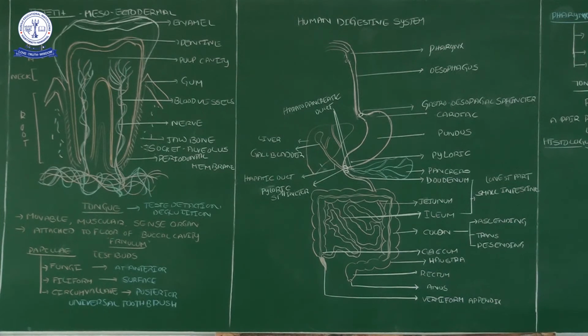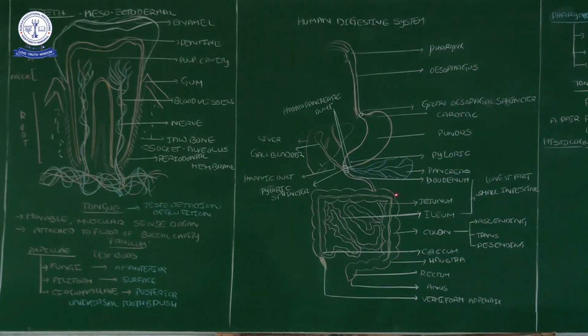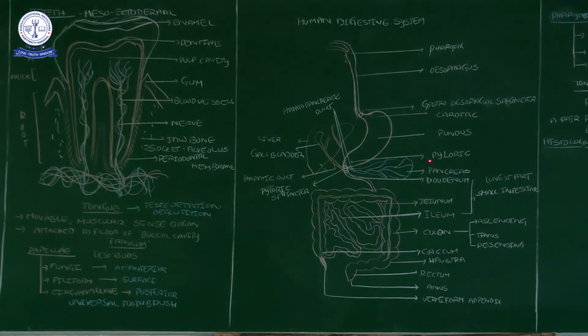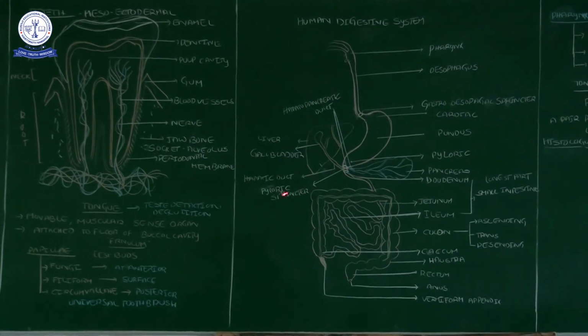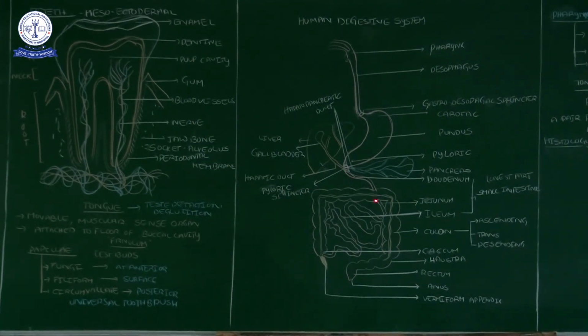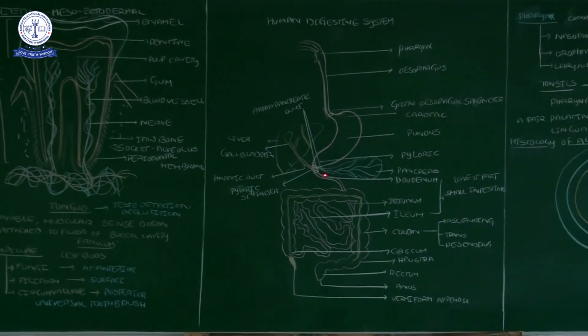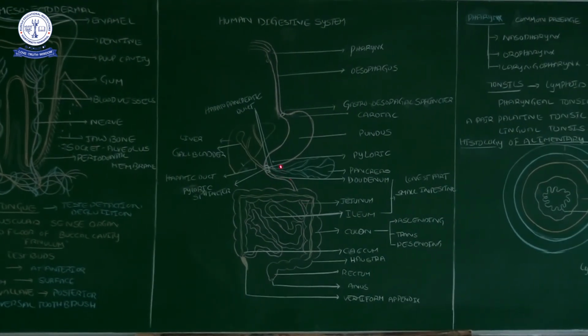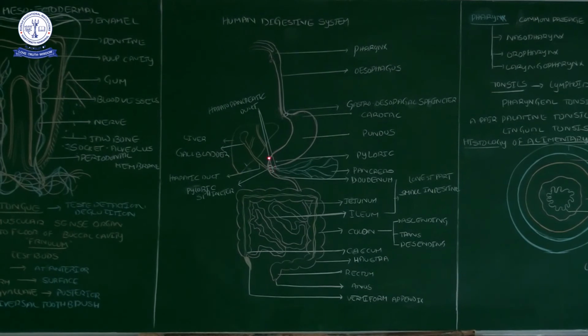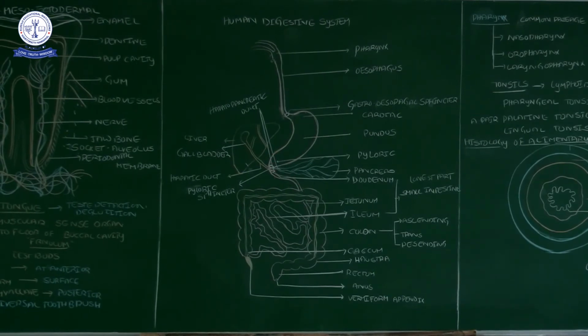That sphincter we call the pyloric sphincter. At the end of the pyloric stomach, the pyloric sphincter is present. This sphincter allows the partially digested food to move in the forward direction from the stomach into the small intestine, to the duodenum.